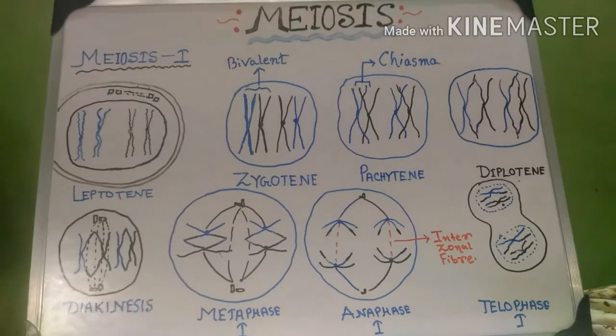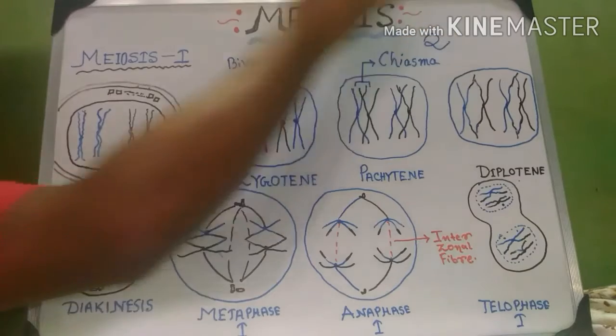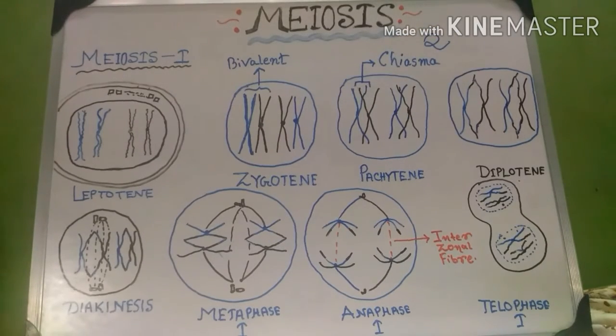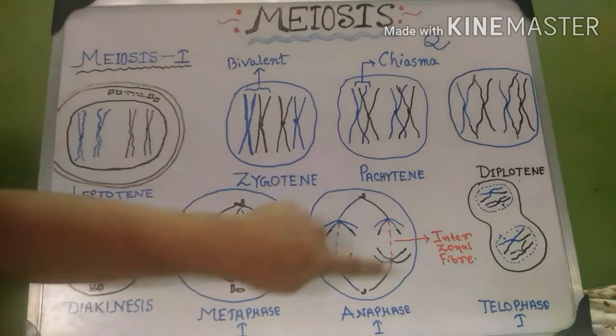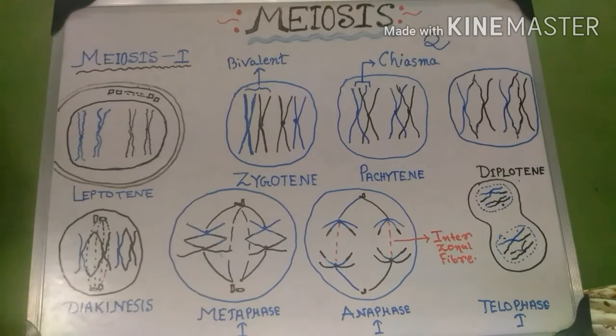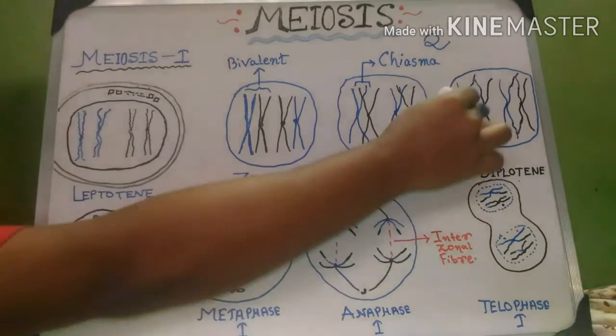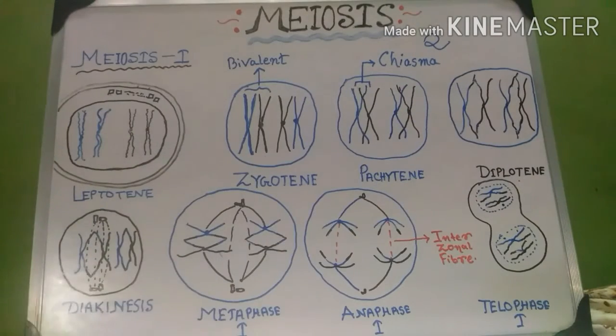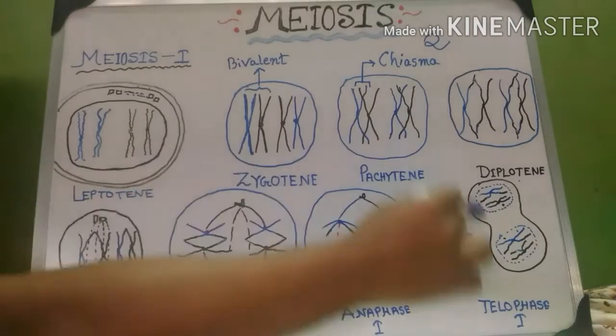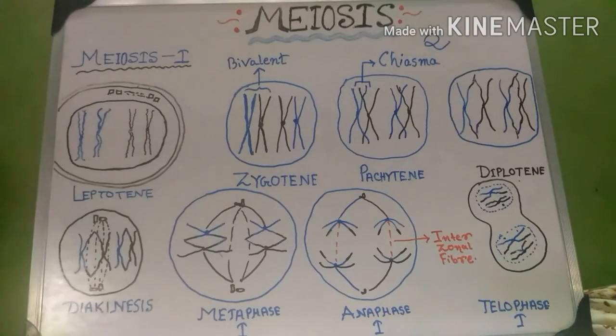The meiosis cell division process generally consists of two types of cell division. One is meiosis 1, which is our lesson today, and the second is meiosis 2, which we will discuss later. So what happens in meiosis 1? In meiosis 1, there is the same process: first the nuclear division or karyokinesis, and then the cytokinesis after the completion of karyokinesis. So first, try to learn the complete nuclear division of meiosis 1.